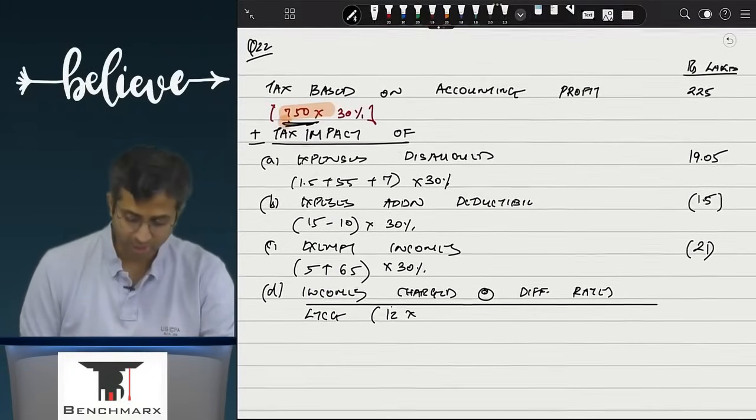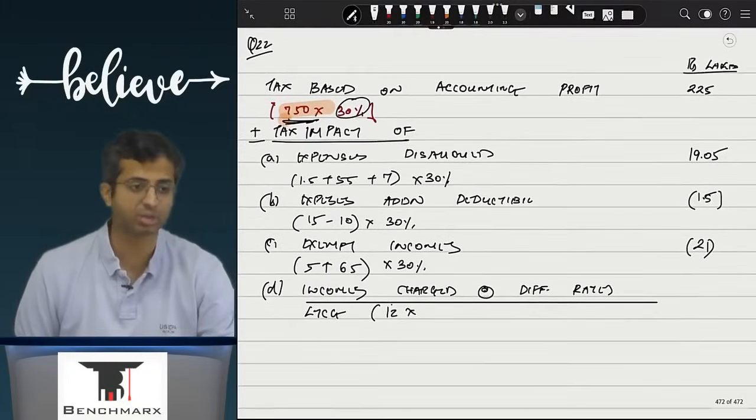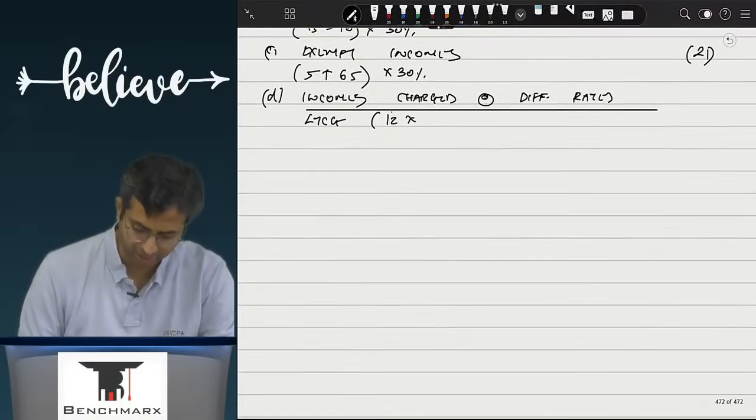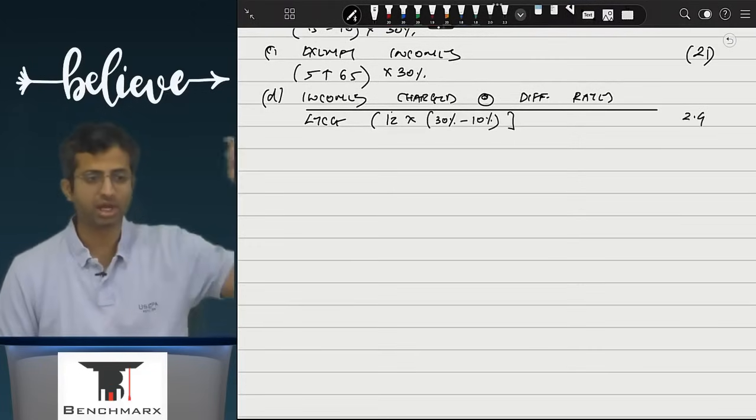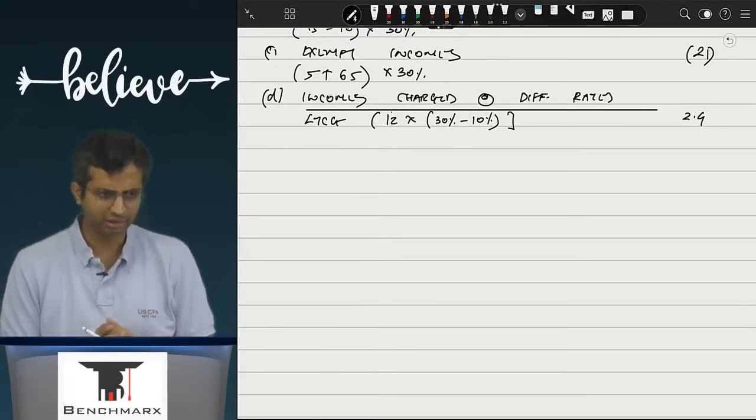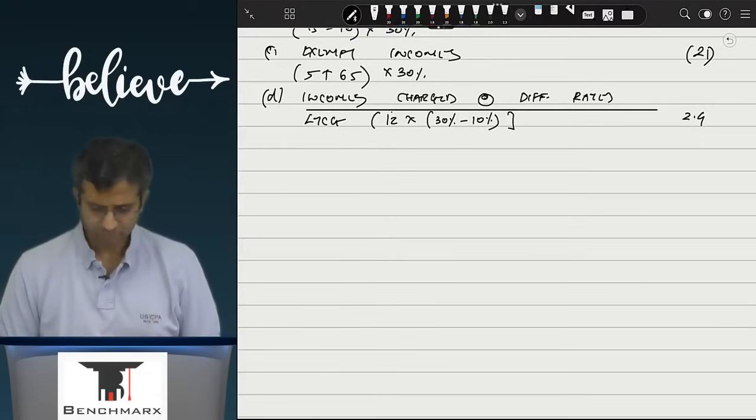But in the above calculation, it is implicitly taxed at what rate? 30. So over here 12 into 30 minus 10 comes to what? So this is 2.4.